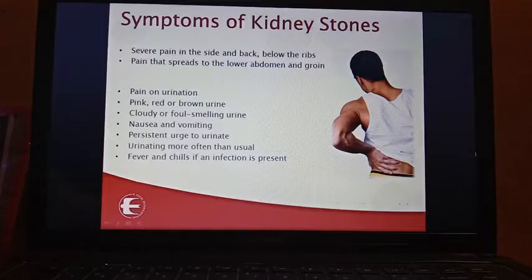Pink, red or brown urine, meaning blood can pass through the urine. Cloudy or foul smelling urine, nausea and vomiting, a persistent urge to urinate that you can't control, urinating more often than usual, fever and chills if an infection is present.